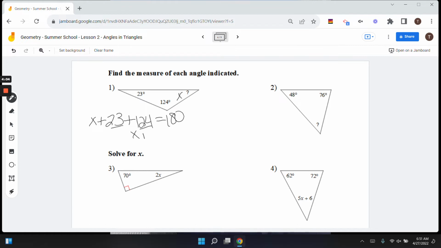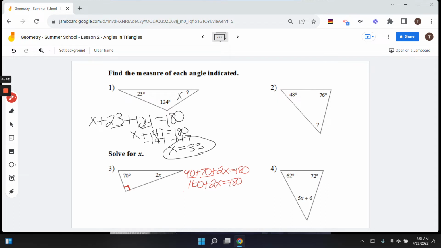For number 3, remember this is a right angle right here. So I would have 90 plus 2x plus 70 equals 180. So I combine like terms, 160 plus 2x equals 180. Subtract the 160, I get 2x equals 20. I get x equals 10. So as always, I would encourage you to pause, to go back, rewatch it, all of those things.